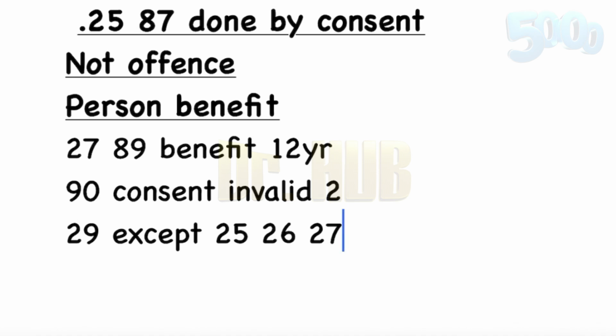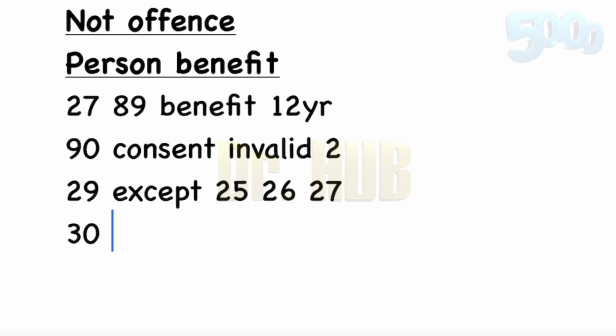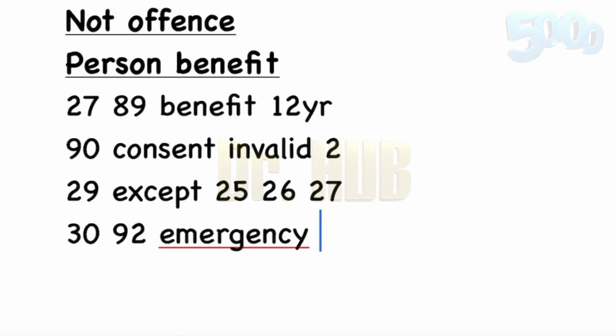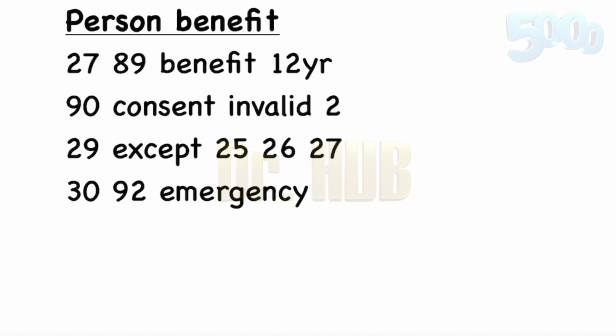Next we look at BNS 30 or IPC 92. BNS 30 and IPC 92 concern an act done in good faith without consent in the following situations. It includes emergencies, a person who is incapable of giving consent, and a person who has no guardian. So in case of an emergency, or a person who doesn't have a guardian or is incapable of giving consent.